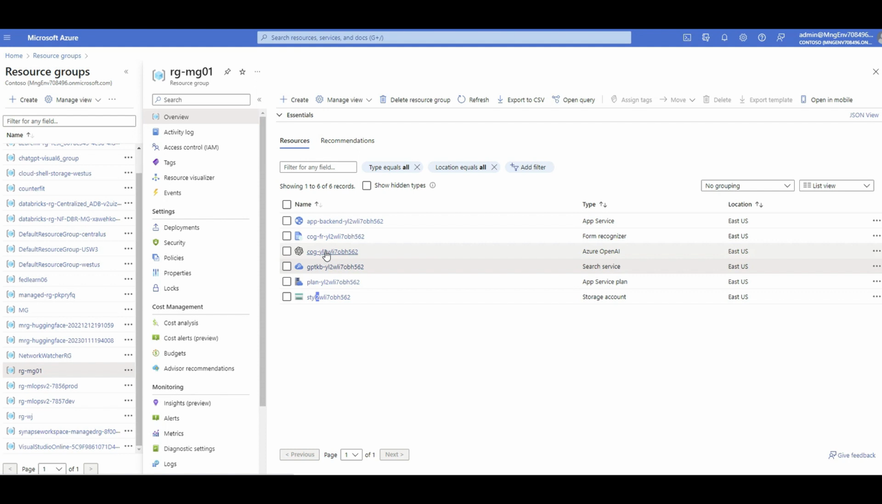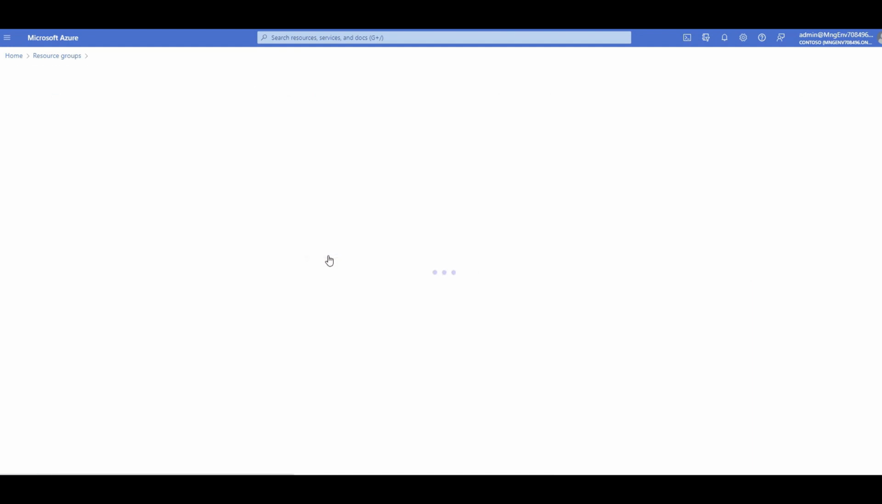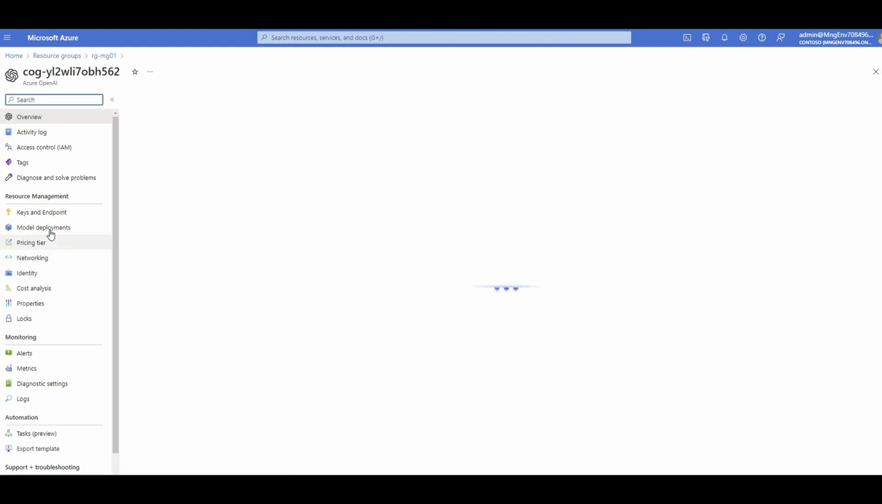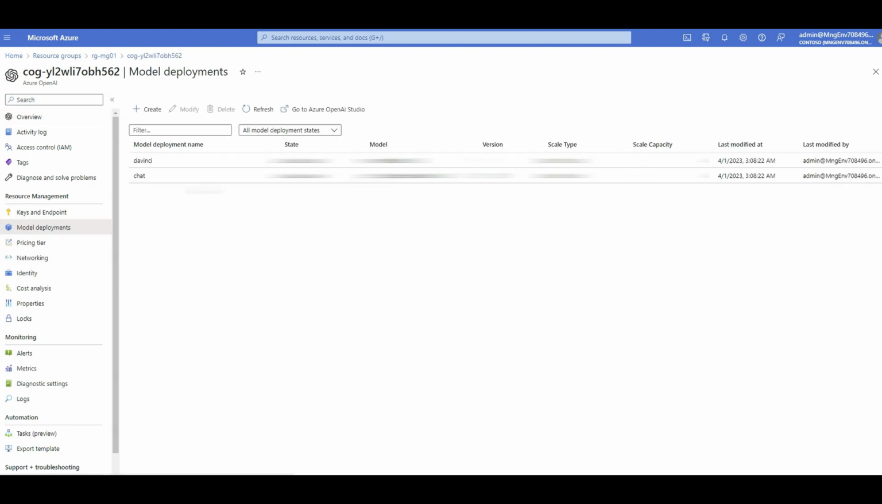You have the Azure OpenAI service that has ChatGPT already deployed. If I open that for you, you can go to the model deployment and you will see that ChatGPT, which on the backend uses GPT 3.5 Turbo, has been already enabled.